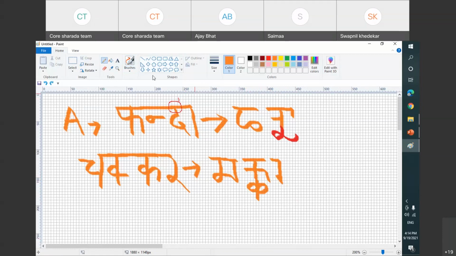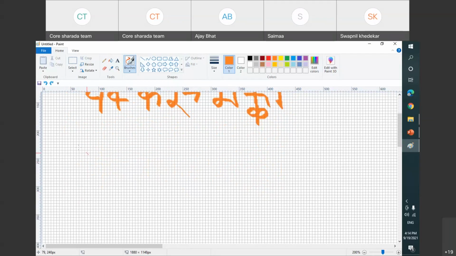Now let's take another example. Let us take Santosh.